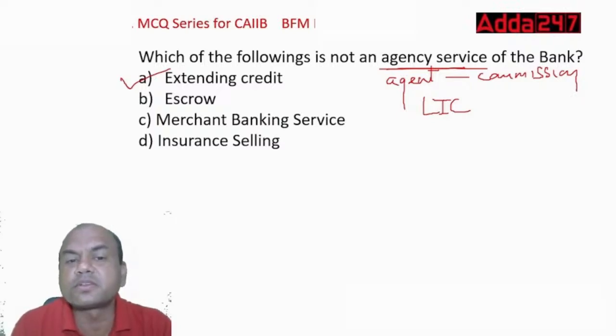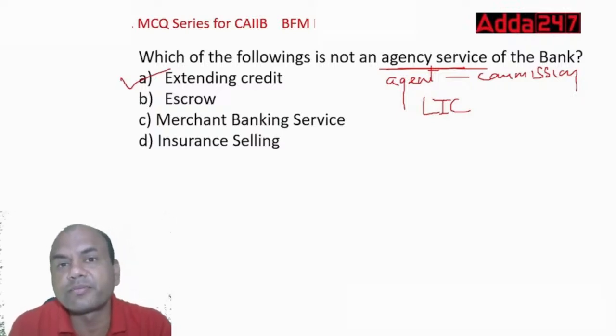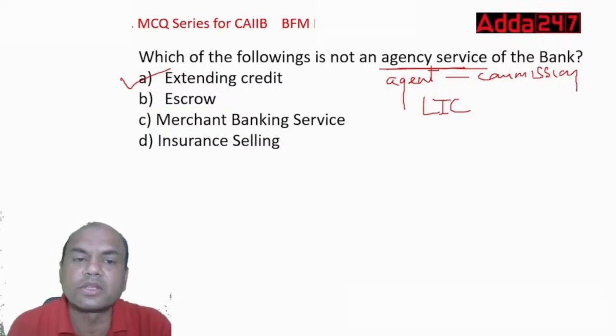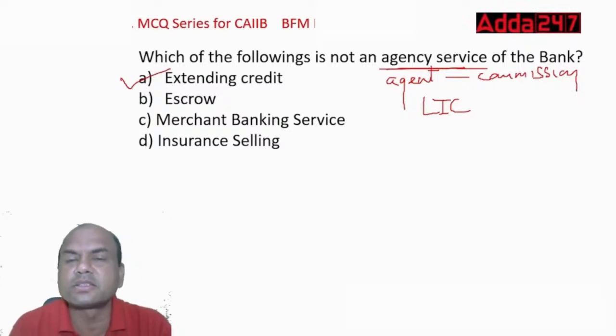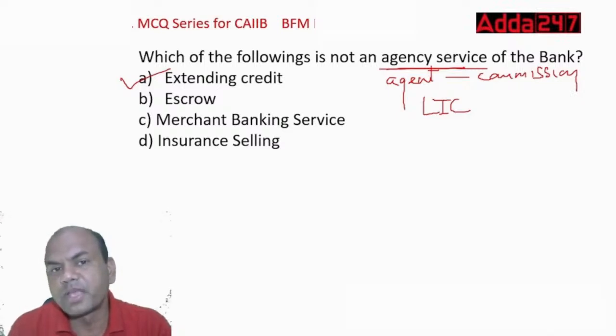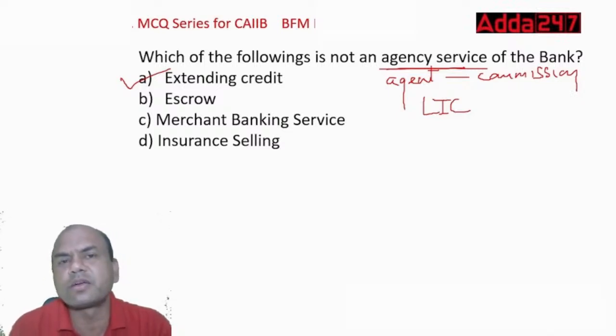It is the core business of the bank. What is the business of the bank? Basic business of the bank, right? Deposits and loans. So extending credit is a basic business. Escrow, merchant banking services, insurance, these are all agency services. Okay. Escrow will take a lot of time. Otherwise, I would have explained it to you.